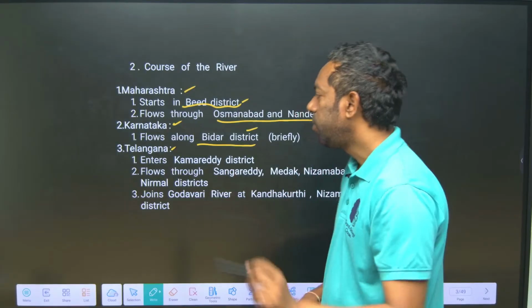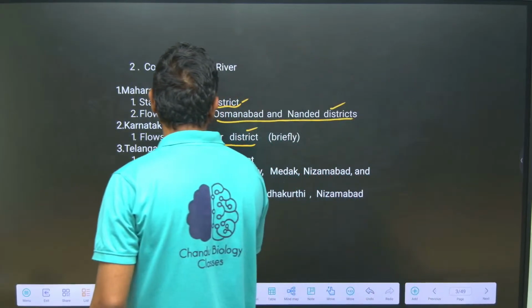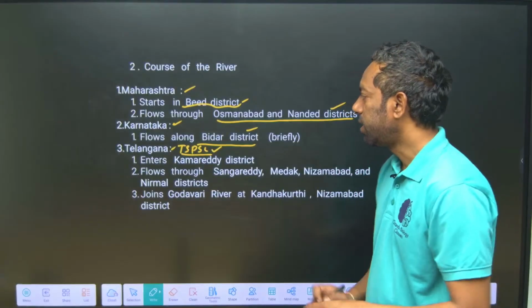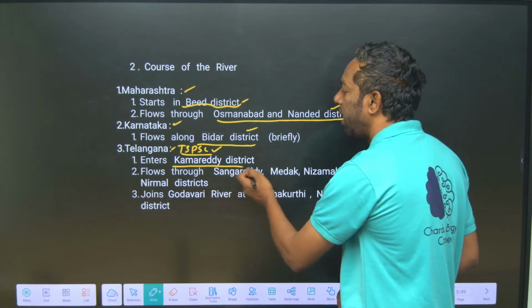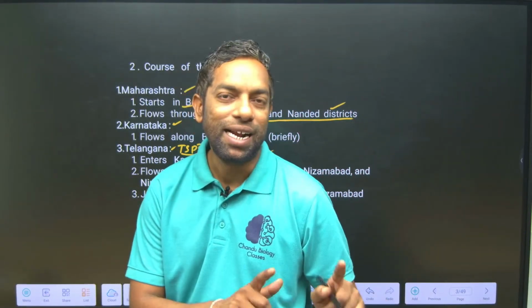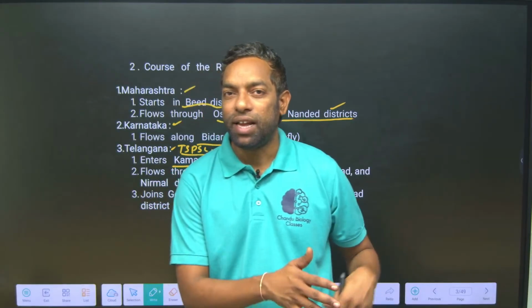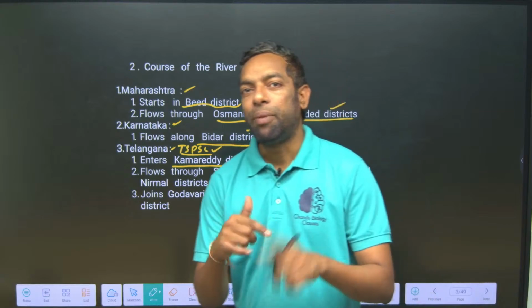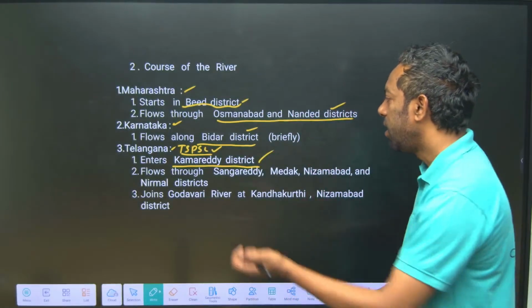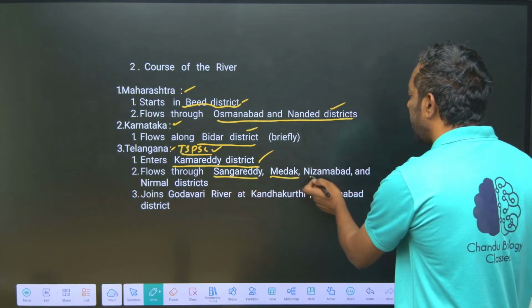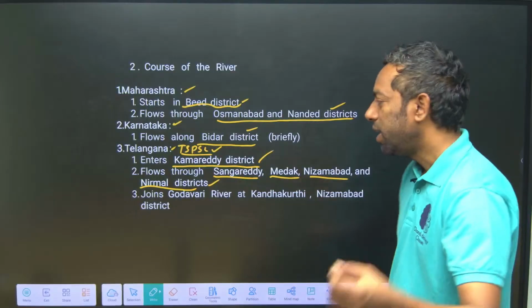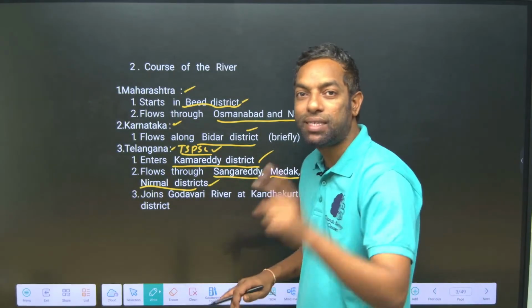If we come to Telangana, this is important for TSPSC. In Telangana, the Manjira enters through Kamareddy district, previously Nizamabad district. Kamareddy comes under Nizamabad. If they give Nizamabad instead of Kamareddy, that is also right. Apart from Kamareddy, it flows through Sangareddy, Medak, Nizamabad and Nirmal districts. These 4 other districts are the most important.